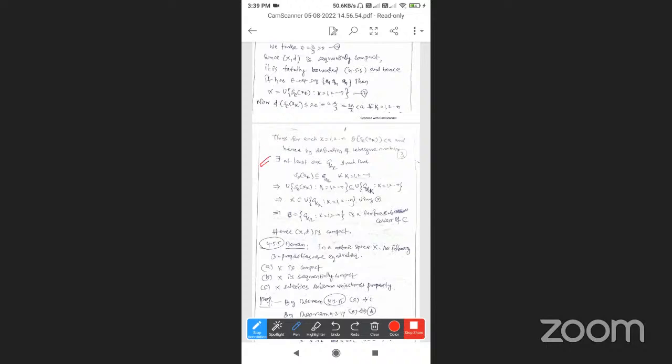Now consider the diameter d of S_epsilon(xk), for k equal to 1 up to n. The diameter is less than or equal to 2 epsilon, which is 2a/3. So d of S_epsilon(xk) is less than 2a/3, which is always less than a, for all k equal to 1 up to n, using equation 1.